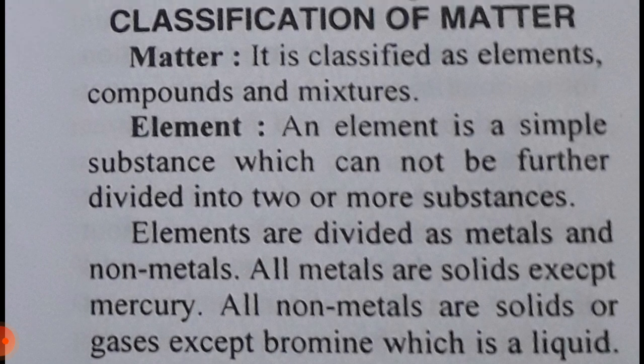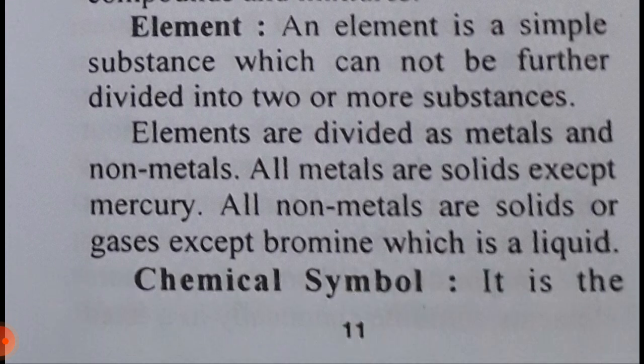Classification of matter. Matter is classified as element, compound and mixture. Element. An element is a simple substance which cannot be further divided into two or more substances. Elements are divided as metals and non-metals. All metals are solid except mercury. All non-metals are solids or gases except bromine, which is a liquid.